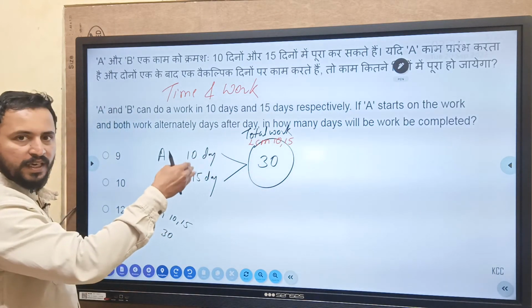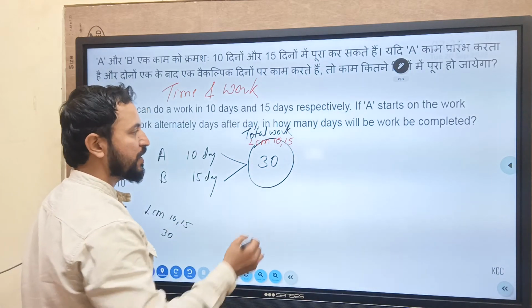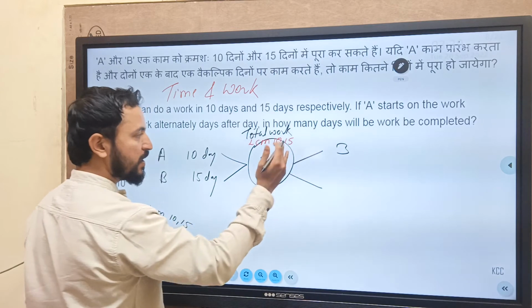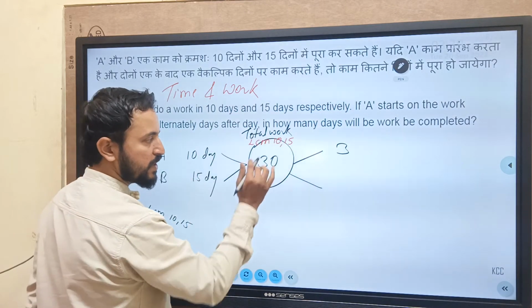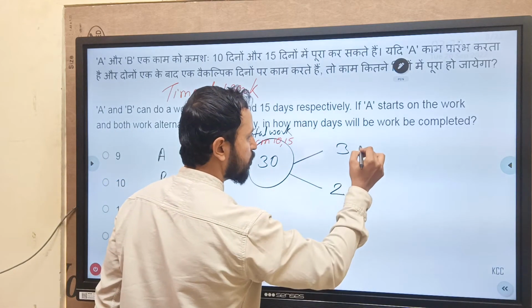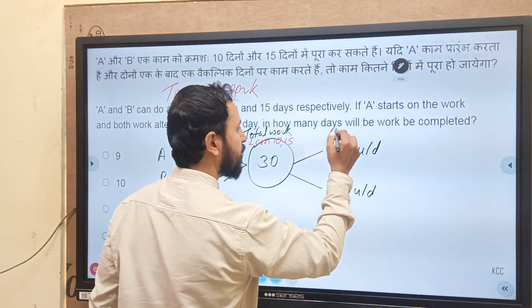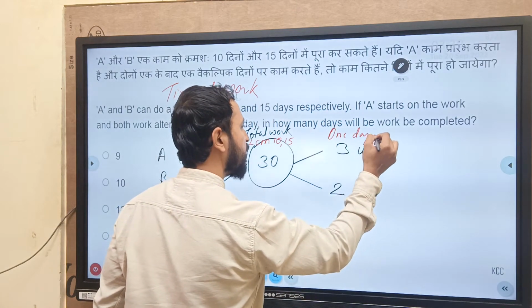I calculated it by the shortcut method. The LCM of 10 and 15 is 30. Come on, 10 into which number? 10 threes are 30. 15 into which number is 30? 15 twos are 30. So 3 units per day, 2 units per day. This is 1 day's work.